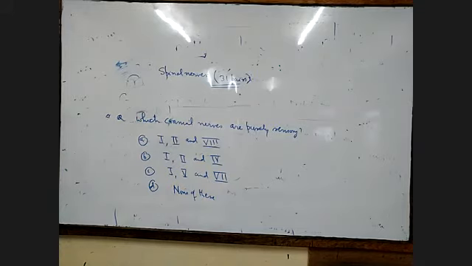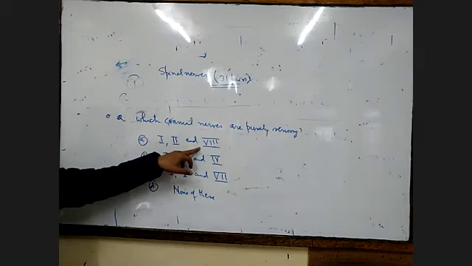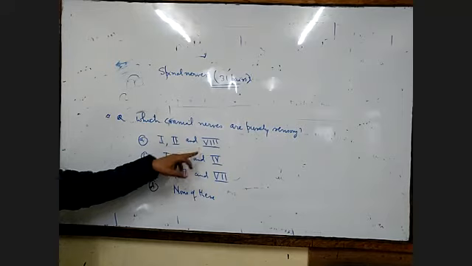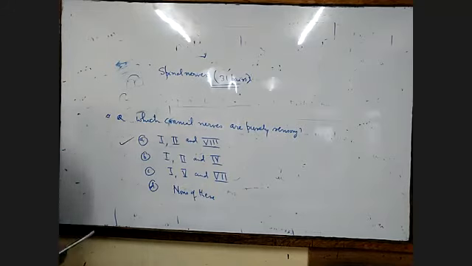So now this is the question: which cranial nerves are purely sensory. See your table. Just now we gave the table. See which ones are sensory in your table. Please tell me the answer. A is the one, number 1, number 2, number 8. Okay. So now A, if you ask like this.